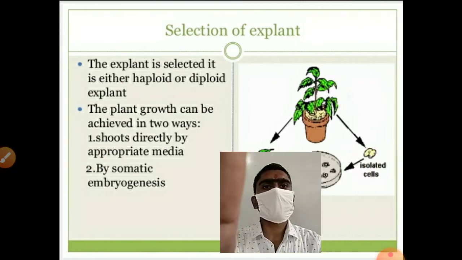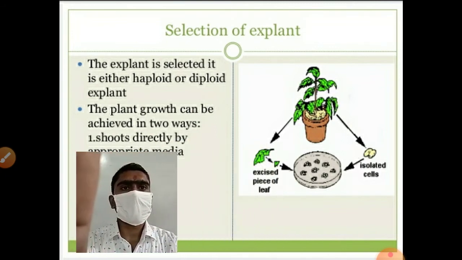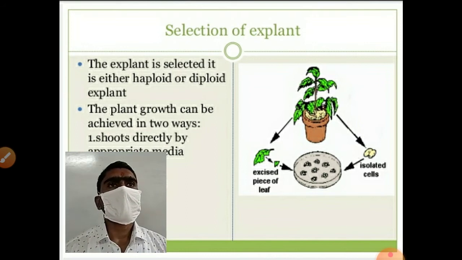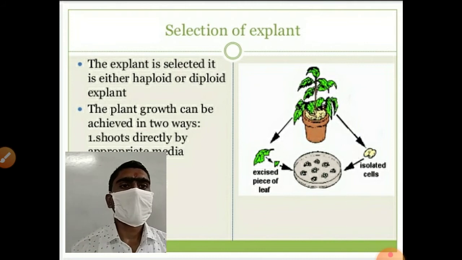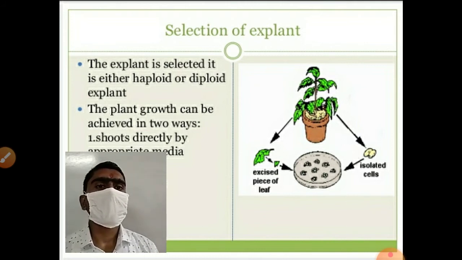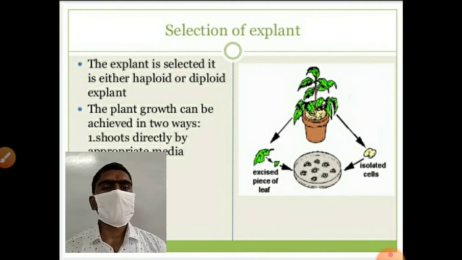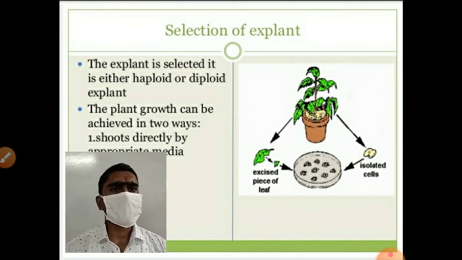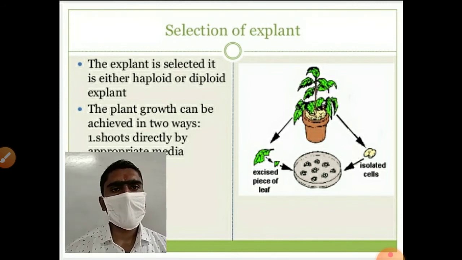Let's move toward the next slide, that is selection of explant. Explant selection depends on the scientist who is going to perform the tissue culture experiment, and it varies from plant to plant. Suppose we want to grow banana in vitro, then for banana we take suckers of the banana plant. Also we can take leaf. It is variable according to the plant, but any part we can take for tissue culture.